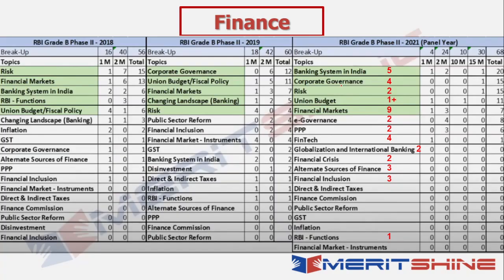So when I look at it from the context of the previous exam, the panel year 2021, you basically had banking system in India having the highest weightage. Again, the context was because there was one big 15-mark question, and of course there were two 2-mark questions and one 1-mark question as well. So there was a significant weightage for banking systems in India, and there are 5 lectures in the course.